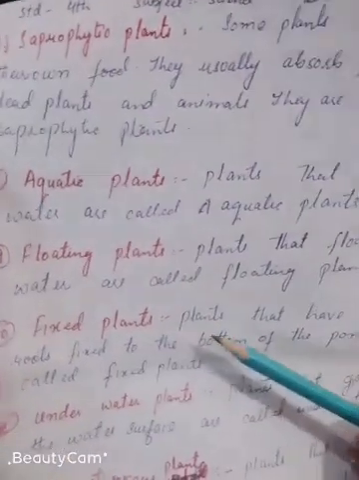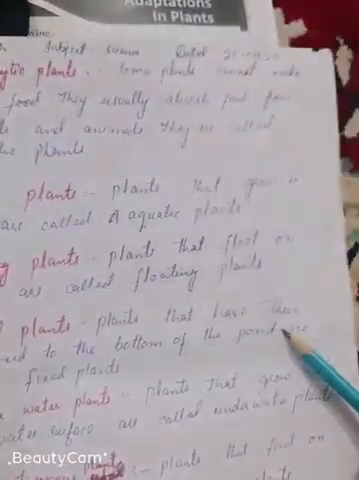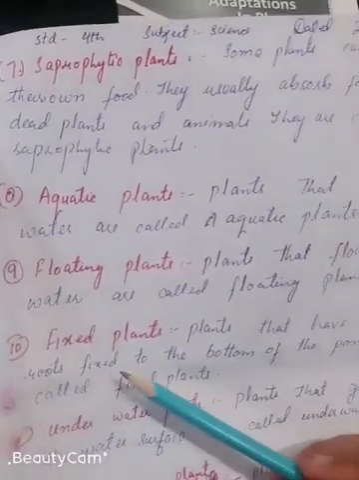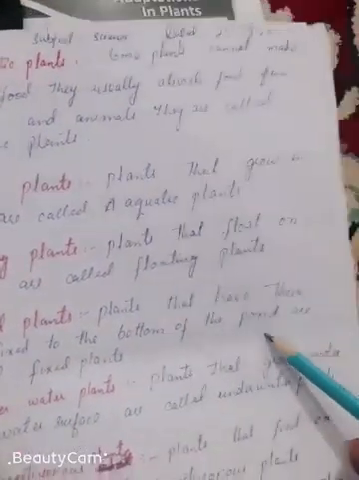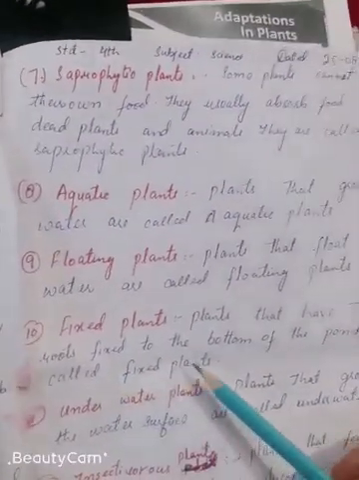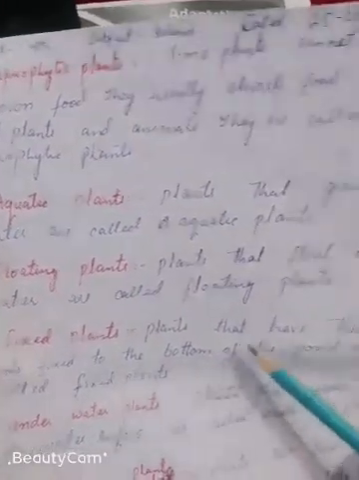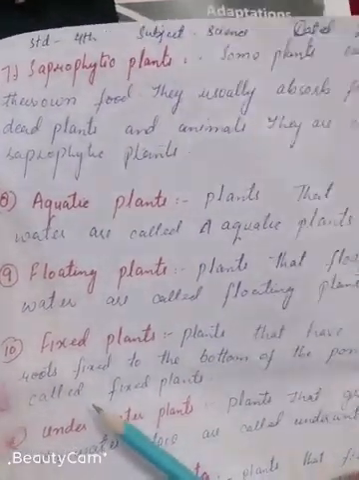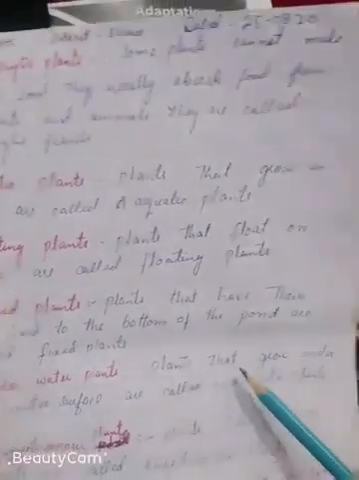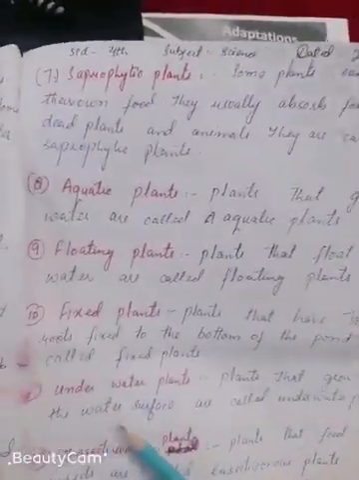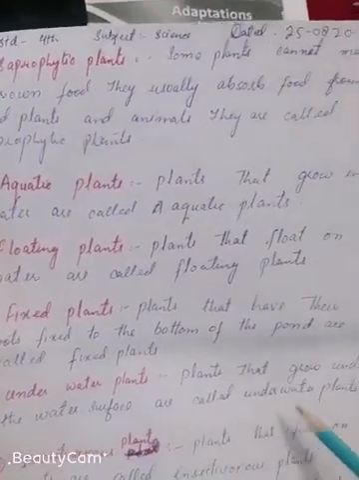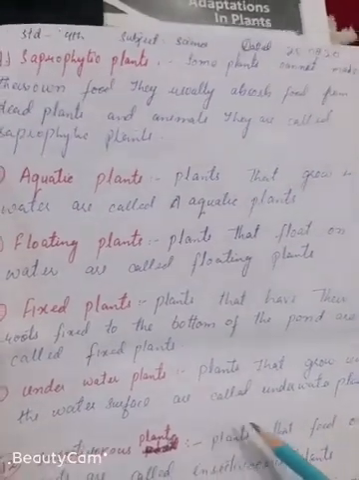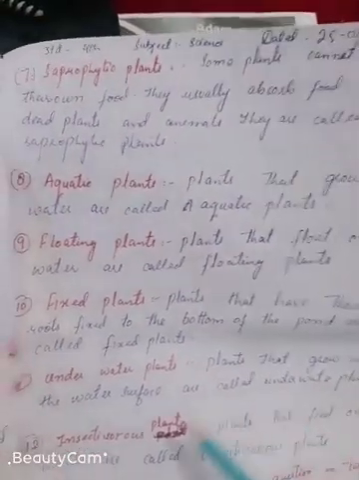The tenth one is fixed plants. Plants that have their roots fixed to the bottom of the pond are called fixed plants. Underwater plants: plants that grow under the water surface are called underwater plants. Those plants which grow under the water surface are known as underwater plants.